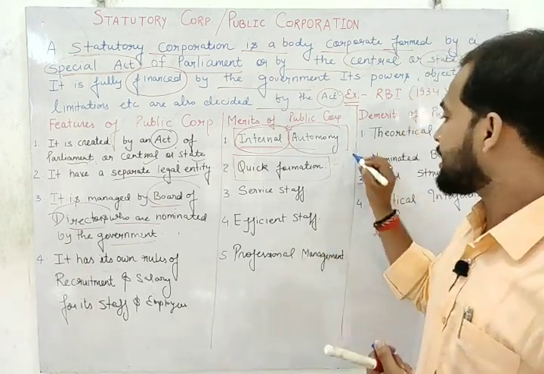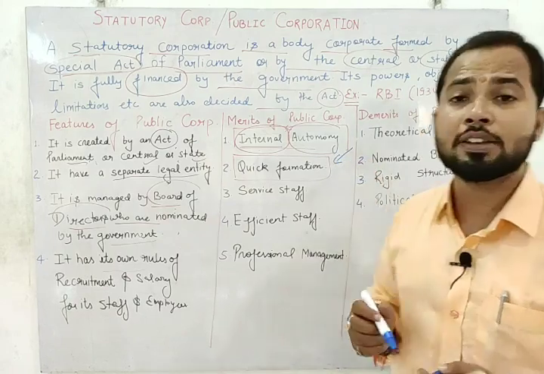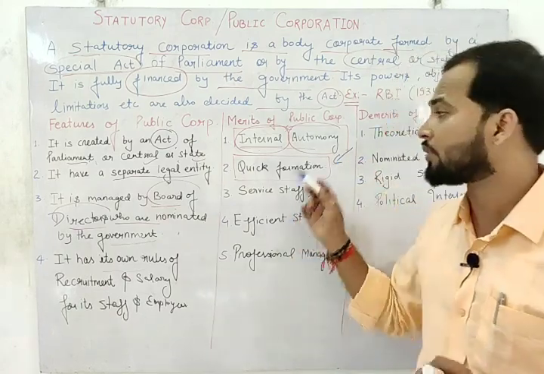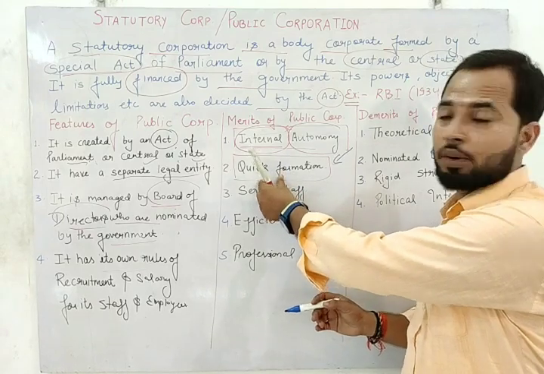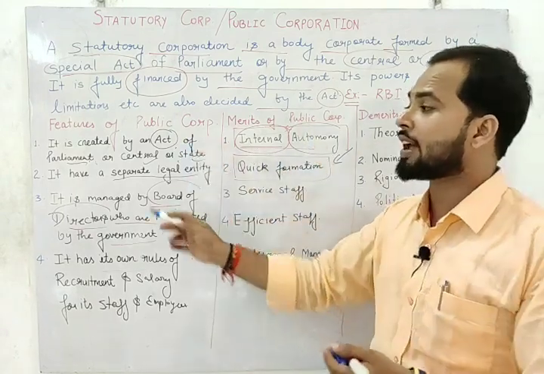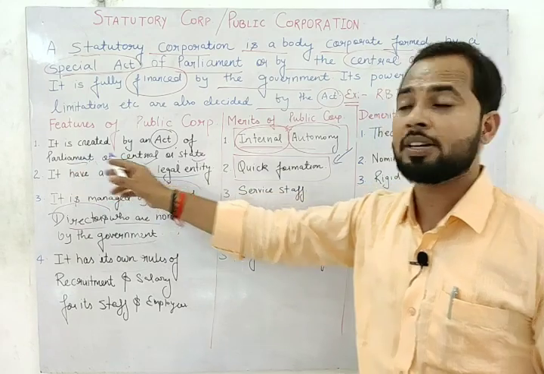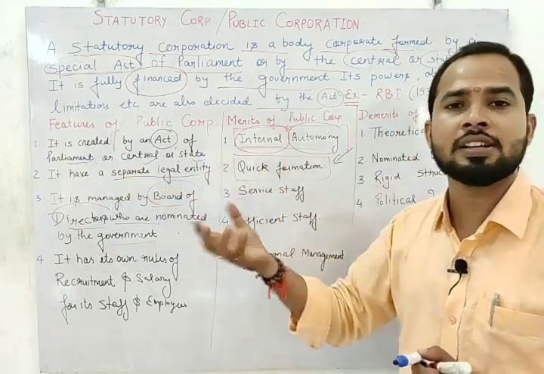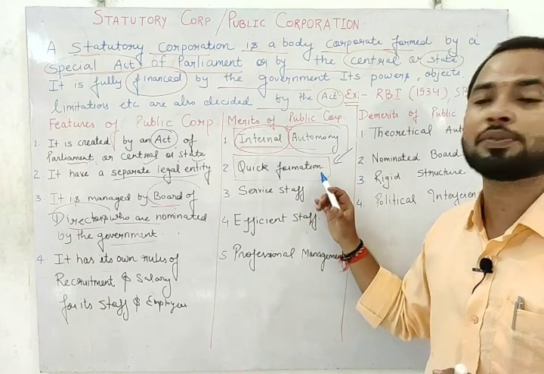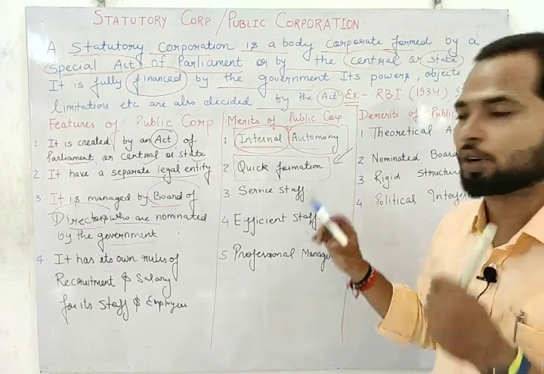So students, we can see that we have quick formation as well as quick decision making in case of public corporation. We have quick formation because it is started with a special act. The act is created by the parliament, central or state. So the legal formalities are easily done by the government. That's why we can say we have quick formation. I hope you got it.